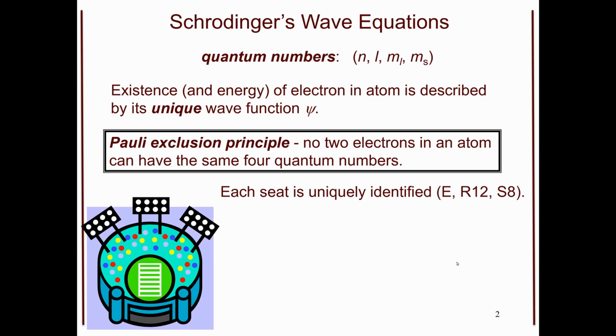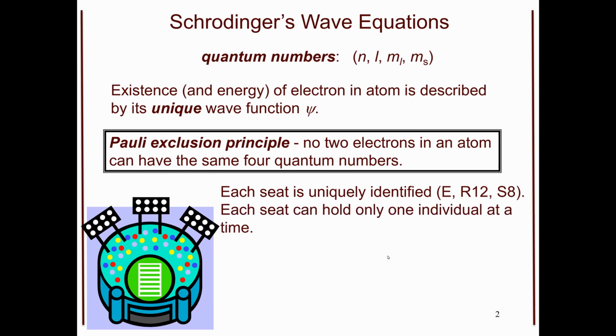Well, let's talk about it as a seat number when going to a football game in Kyle Field. If you have a ticket and have a specific seat, no one can sit in that seat. It is your seat. The person next to you has the same section and the same row, but they do not have the same seat number. So they have one small difference. Now, there may be a lot of seat 14s or a lot of row 12s, but there may be different sections. This is how I want you to look at an electron and its possibilities in an atom: having some variation in our quantum numbers to give it a different location.